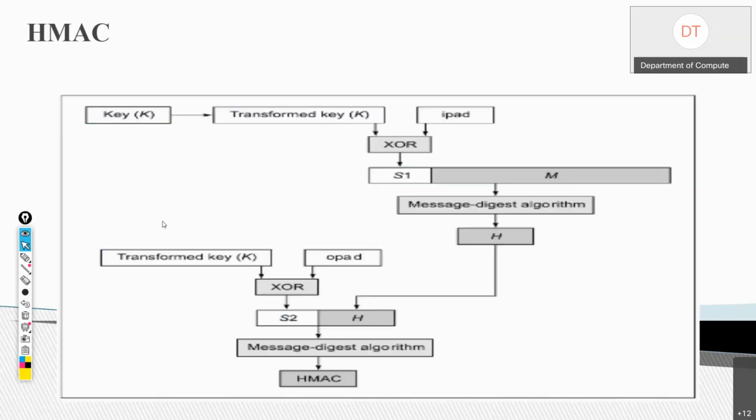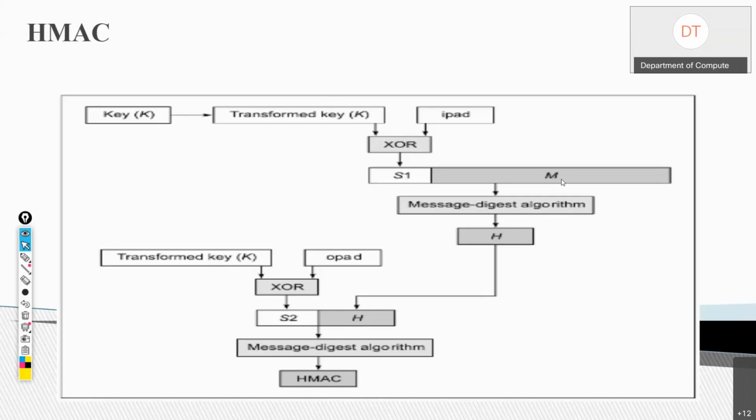Okay, so these are the steps. We have a key. This key is transformed, because if it is less than B or greater than B, then we transform the key. Then we have iPad, so we XOR the key with iPad to generate S1.